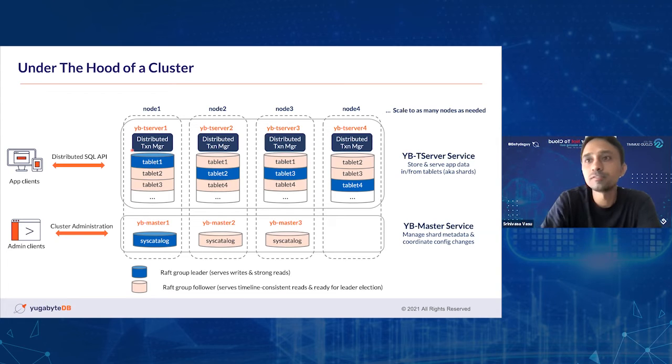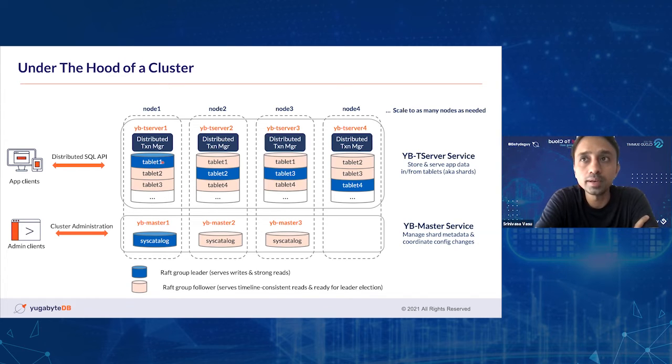So with the replication factor of 3, if you see shard 1, which is tablet 1, you see 3 copies of tablet 1 distributed across 3 nodes. In a similar way, it does the same thing for the rest of the shards in your system as well. And one tablet, the one in the blue shaded box, is the leader of this shard.